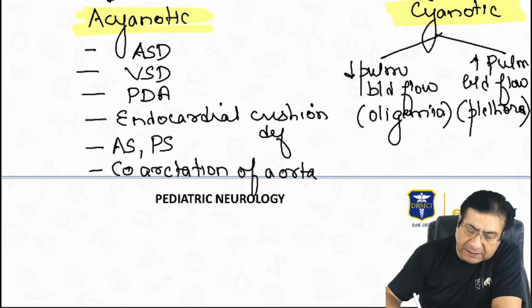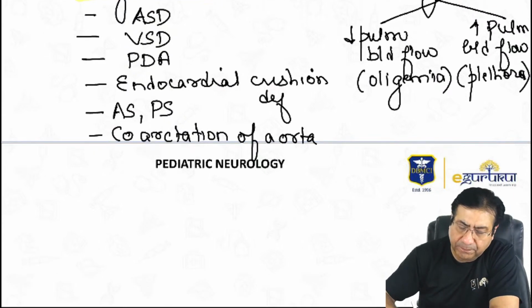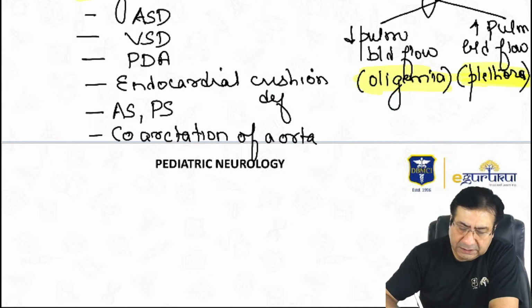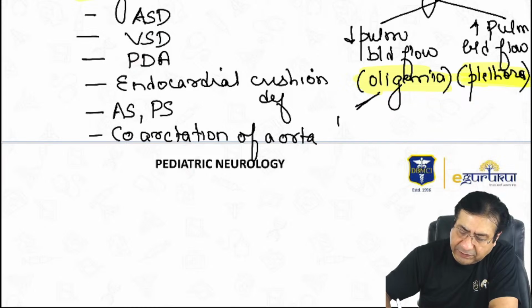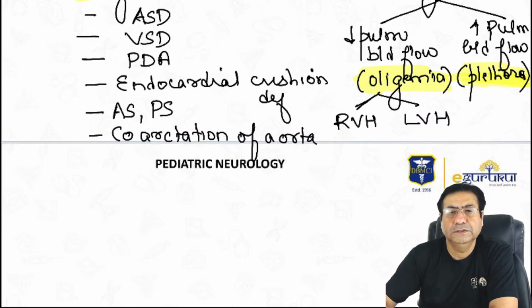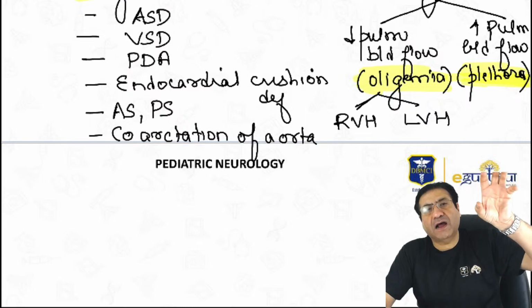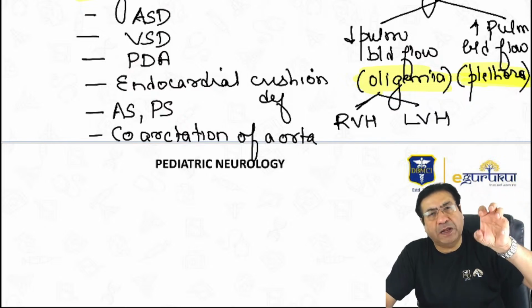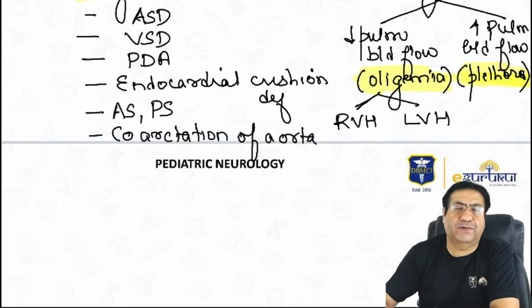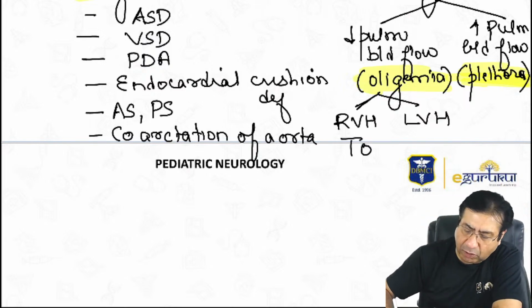Now, cyanotic heart disease with reduced pulmonary blood flow, which means pulmonary oligemia, is further divided into two broad categories: those associated with right ventricle hypertrophy and those associated with left ventricle hypertrophy. If I ask you which cyanotic heart disease is associated with reduced pulmonary blood flow and right ventricle hypertrophy, the answer is tetralogy of Fallot.